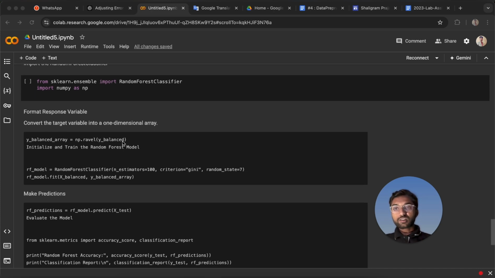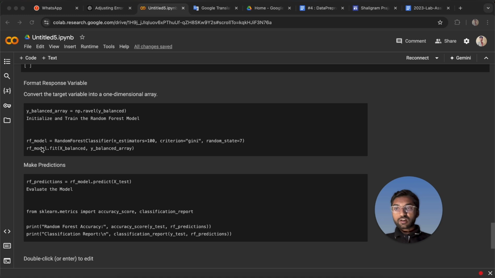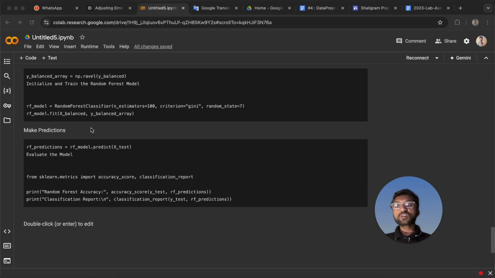Firstly, we need to convert the target variable into a one-dimensional array, because we need to prepare multiple decision trees. That's why we need a one-dimensional array for our target variable. So y_balanced array equals np.array of y_balanced. Initialize and train the random forest model, RF model. This also uses the Gini index method, which is also used in the CART decision tree. And if we want to make predictions, then we need to run this code. This will predict the values on our dataset.